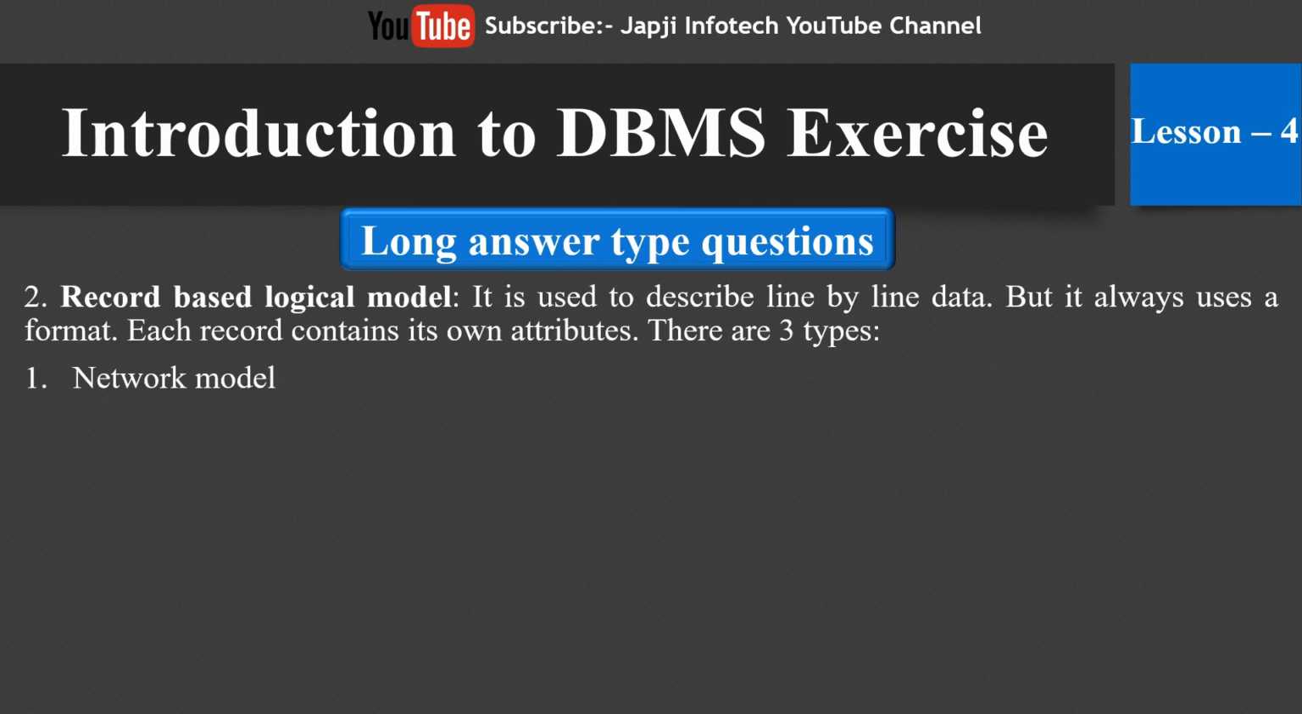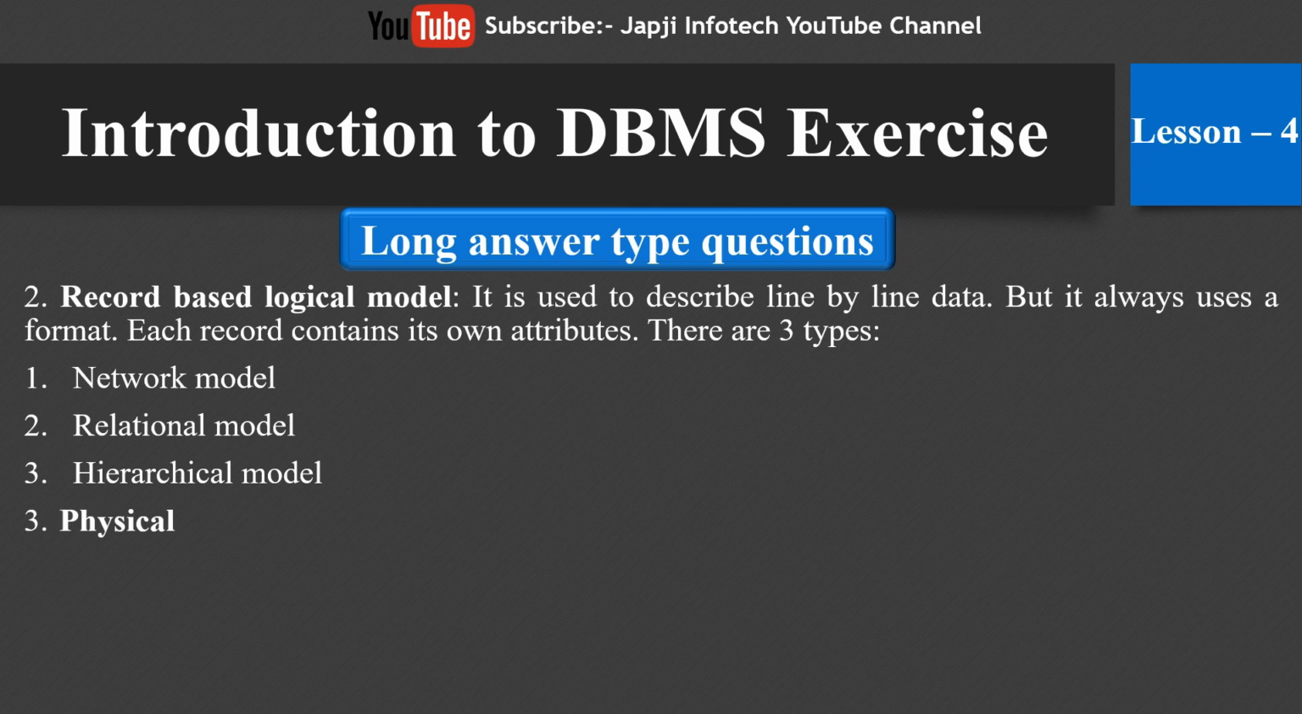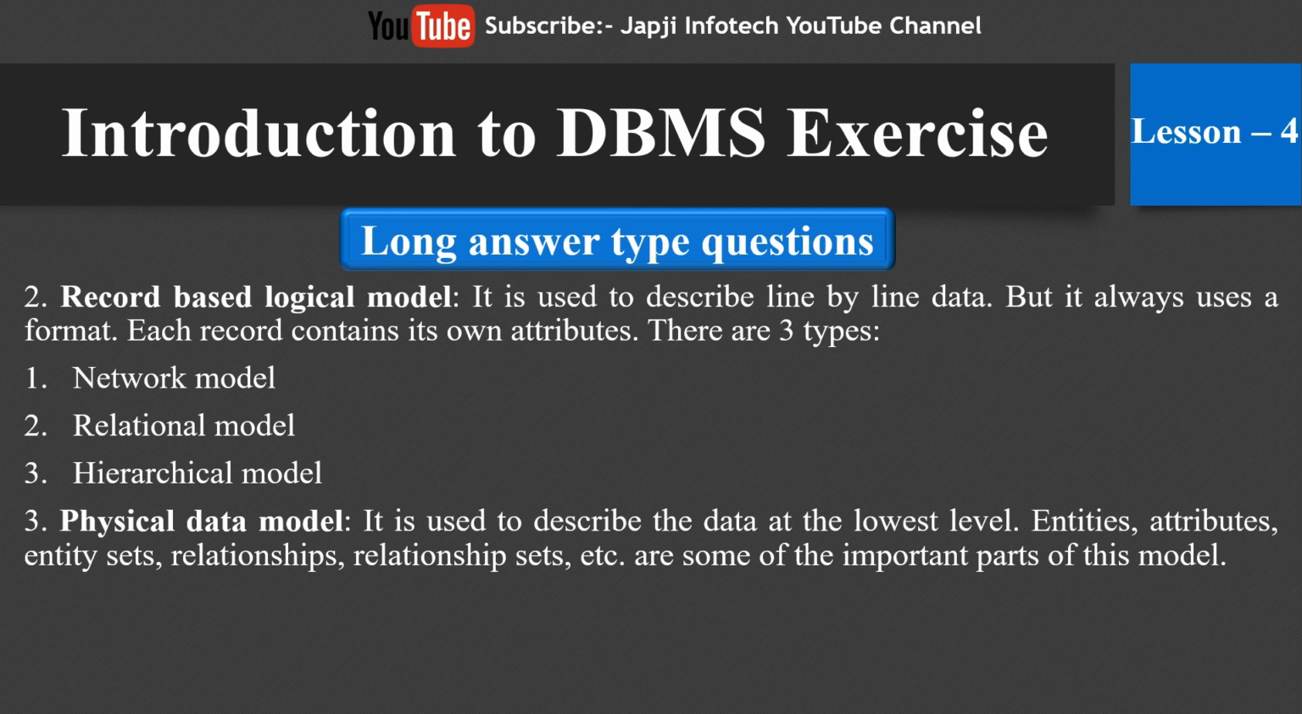The second one is record-based logical model. It is used to describe data line by line, but it always uses a format. Each record contains its own attributes. There are three types. First one is network model, second one is relational model, third one is hierarchical model. And the third type is physical data model. It is used to describe the data at the lowest level. Entity, attribute, entity set, relationship set, etc. are some of the important parts of this model.